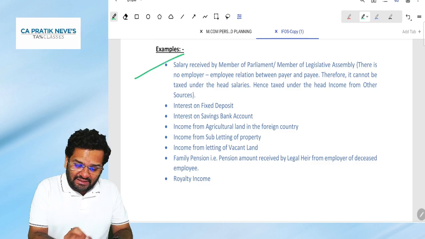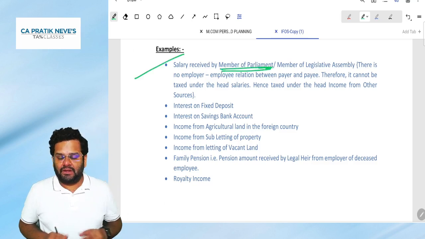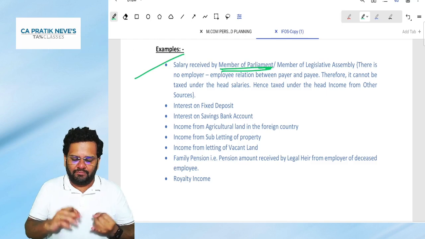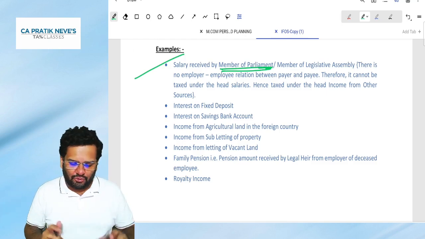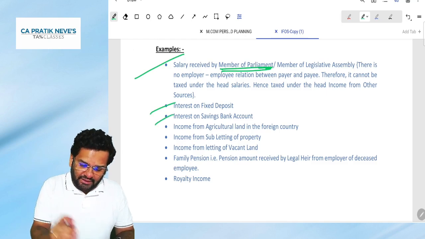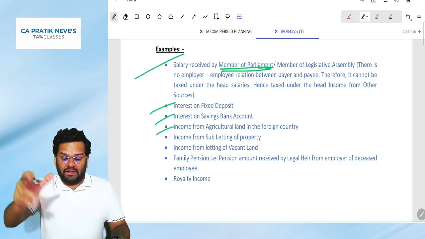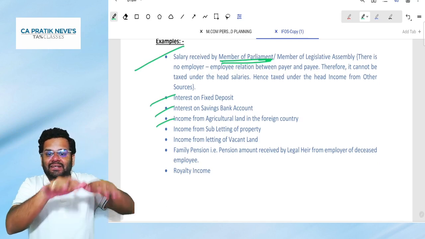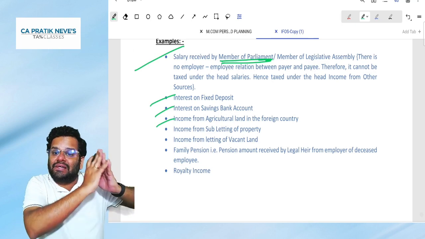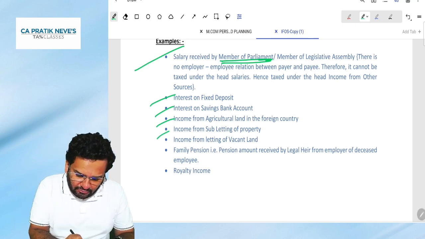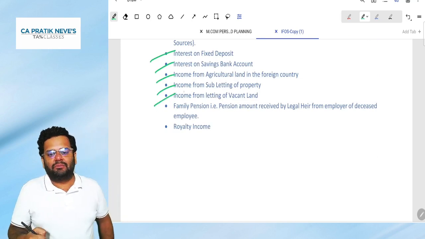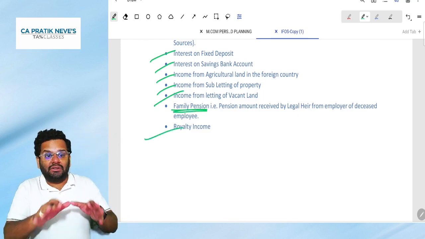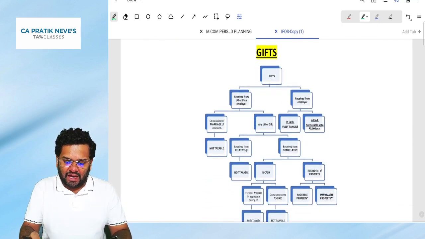Examples: salary received by a member of parliament or member of legislative assembly. There is no employer-employee relation between them, hence it is taxed under the head IFOS. Interest on FD, interest on savings bank account, income from agricultural land in a foreign country, because income from agricultural land in India is fully exempt. Then income from subletting of property, income from letting of vacant land, family pension, royalty income. All these things will be taxed under the head IFOS.